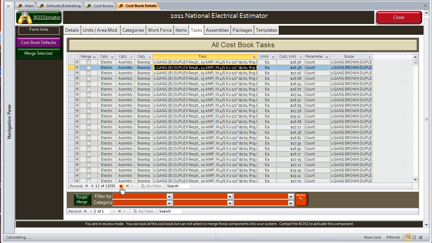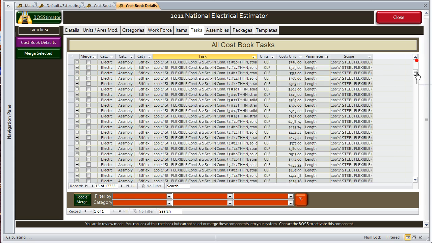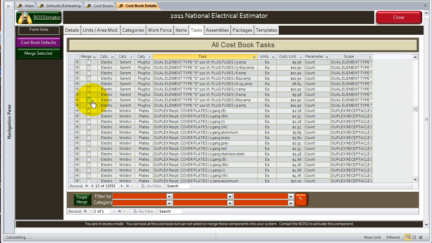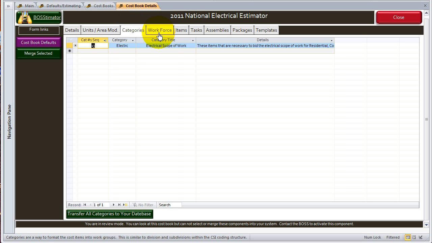So of these 13,000, as you go down through and start going through all these, they will all have the same primary category but different secondary ones. If I looked at electric wire device plates, I can pretty well tell that's going to be the plates for some sort of outlet box. But that's what categories are.